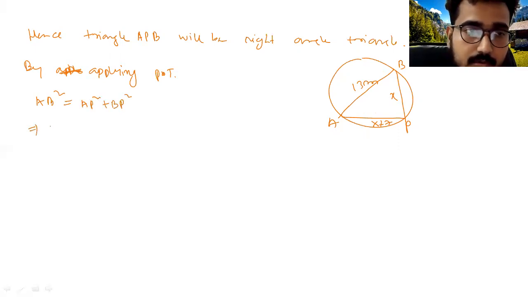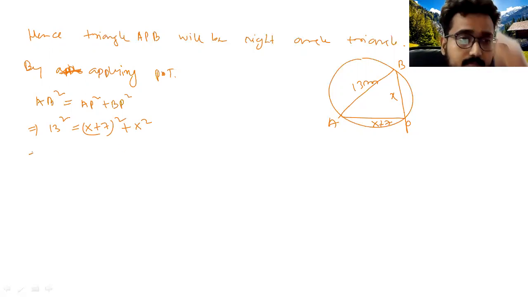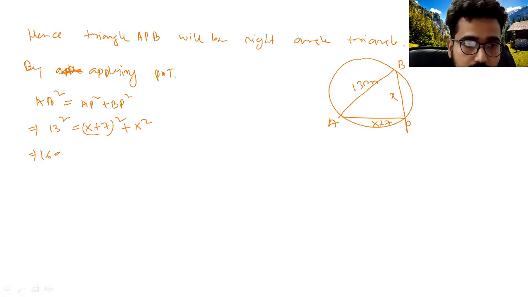Put the value, AB will be 13 square, AP will be x plus 7 whole square, and BP will be x square. Now solve, 13 square will be 169. A plus b whole square, so it will be x square plus 14x plus 49 plus x square. So it will be 169 equal to 2x square plus 14x plus 49.